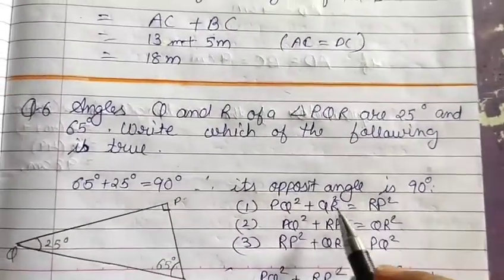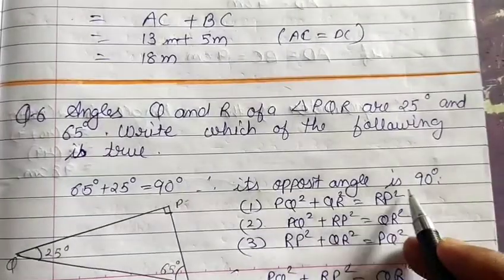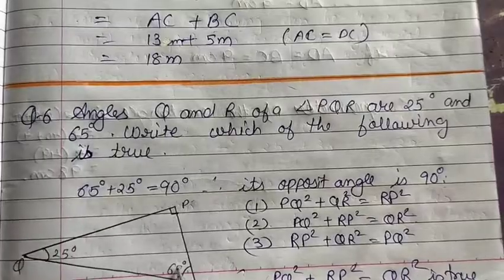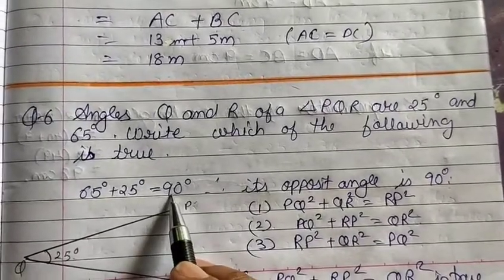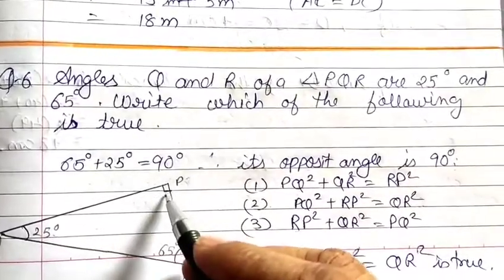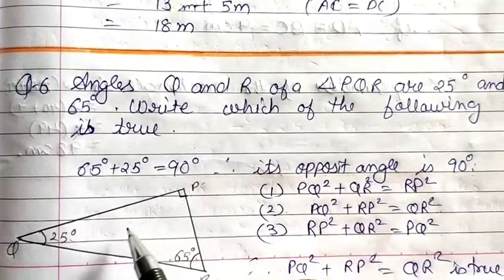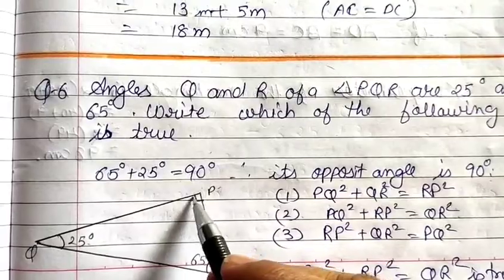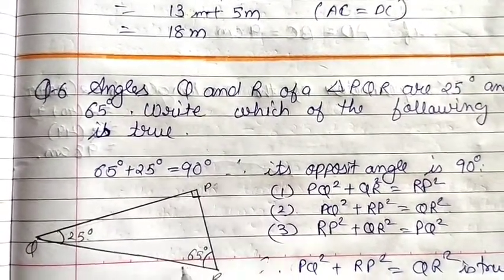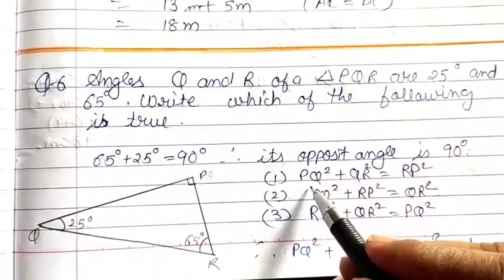So let us see, its opposite angle is 90 degrees. So as per this, we can find this is a right angle triangle. So in a right angle triangle, as we all know, the sum of the squares of the adjacent sides is equal to the square of the hypotenuse. So let us check one by one.